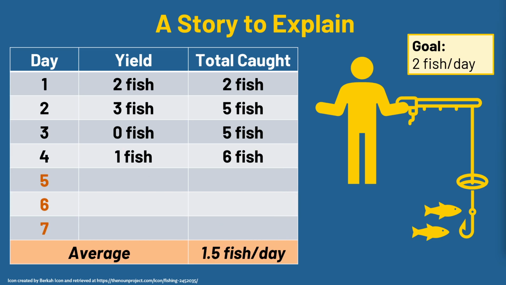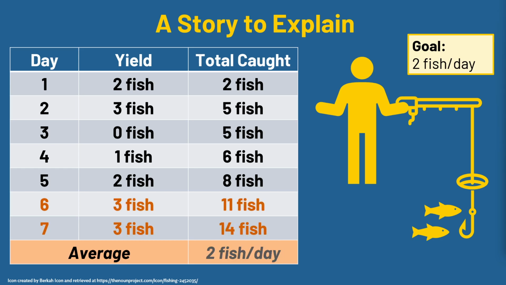And so I go about my business, catch 1 fish, catch 2 fish. My average is still below 2 per day, so I'm not feeling great about it. So I'm thinking about this. I've got 2 days left out here. I've loved my time, but I'm worried about reaching my goal. I guess I could catch 3 fish per day for the next 2 days, and that would help me get there. Or I could have one really good day and one average day, I suppose. Then I would hit my average of 2 fish per day. I could have one atrocious day and one amazing day, and I could still reach my goal, right?